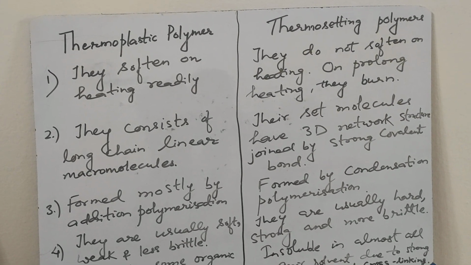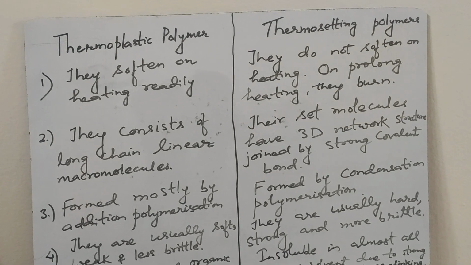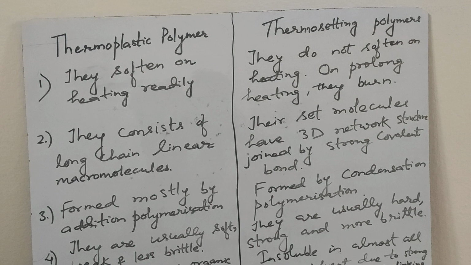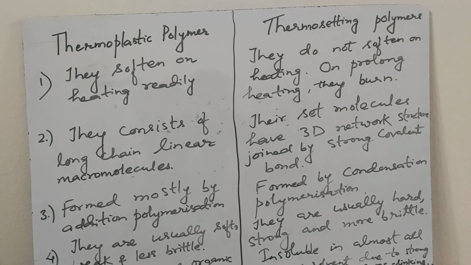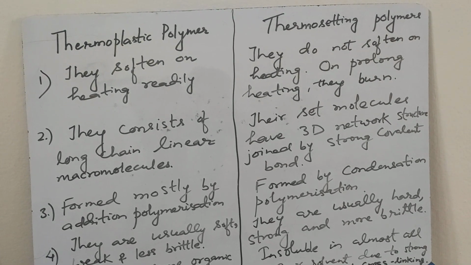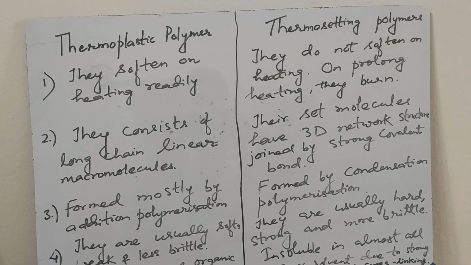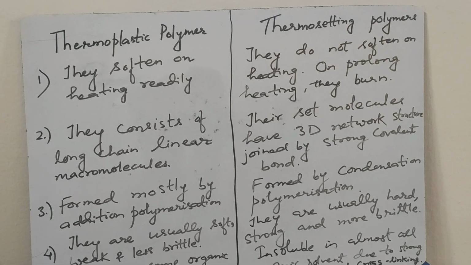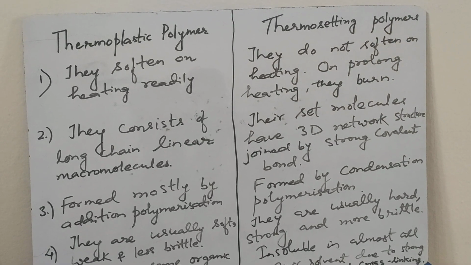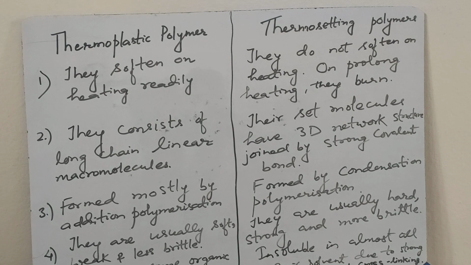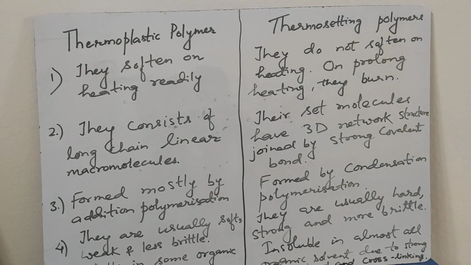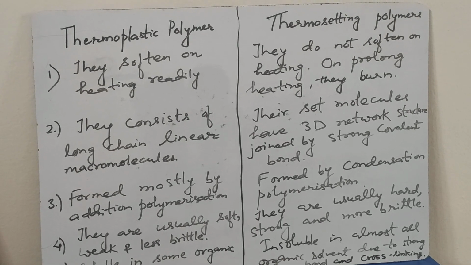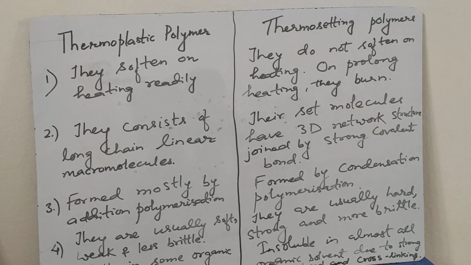Thermoplastic polymer consists of long chain linear macromolecules, whereas the molecules have a three-dimensional network structure in case of thermosetting polymer, and they are joined by strong covalent bonds. Thermoplastic polymers are formed mostly by addition polymerization, whereas thermosetting polymers are formed by condensation polymerization. Thermoplastic polymers are usually soft, weak and less brittle, whereas thermosetting polymers are usually hard, strong and more brittle.